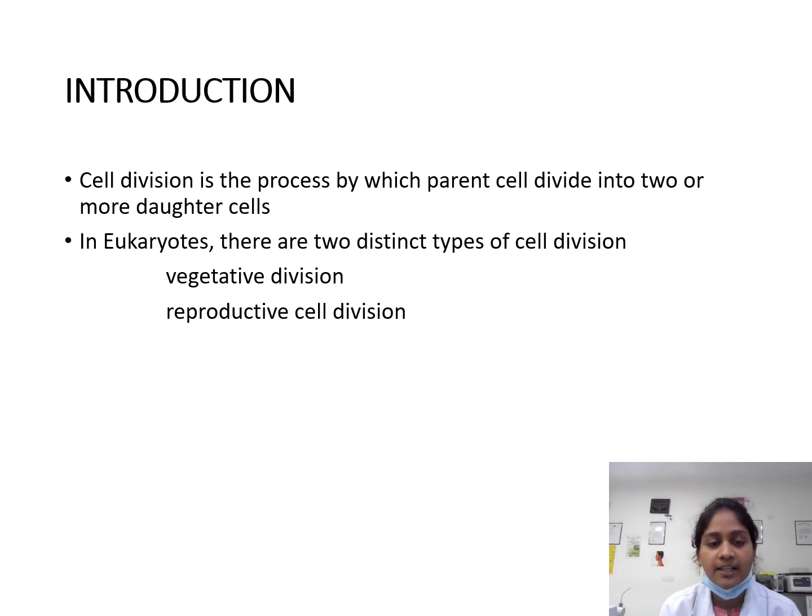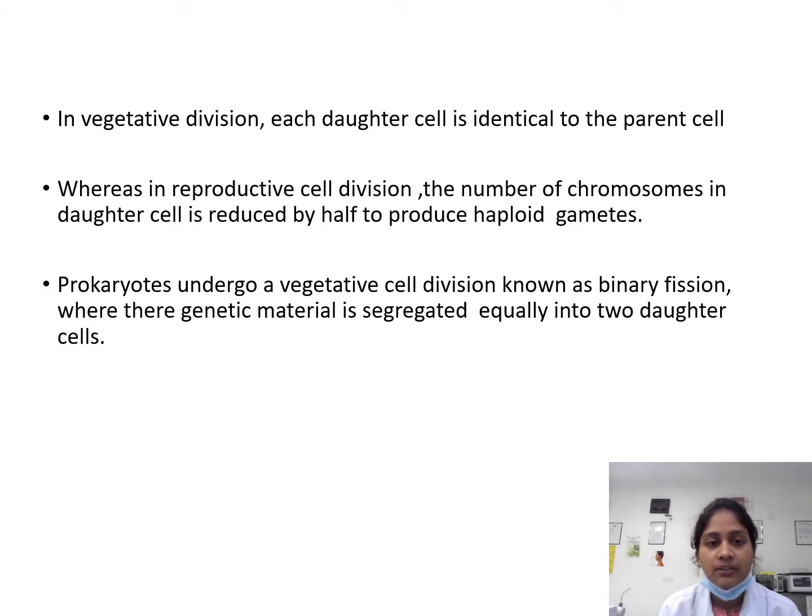Coming on to the introduction, cell division is a process by which a parent cell divides into two or more daughter cells. In eukaryotes, there are two distinct types of cell division: vegetative division and reproductive cell division. In vegetative division, each daughter cell is identical to the parent cell, whereas in reproductive cell division, the number of chromosomes in the daughter cell is reduced by half to produce haploid gametes.